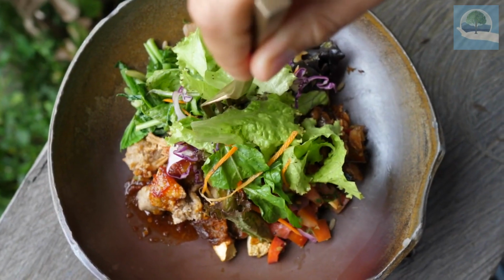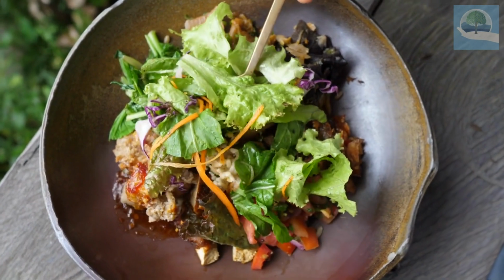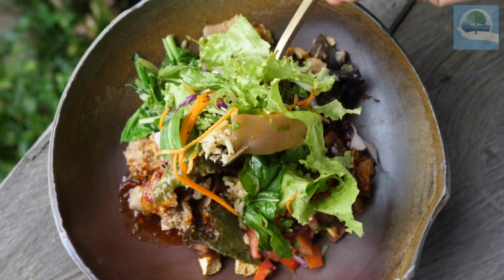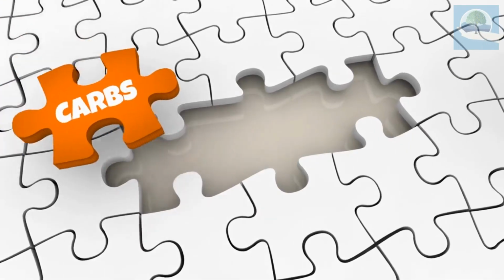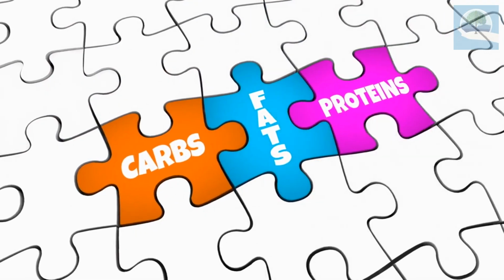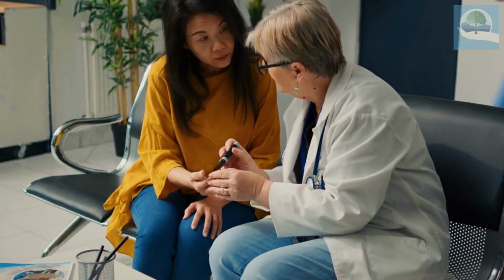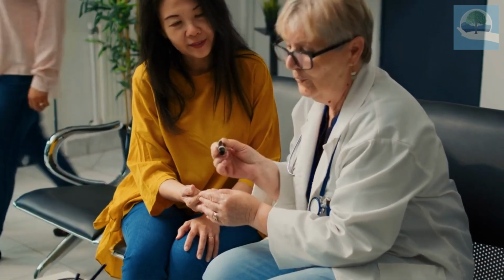Reducing carbohydrates and eating fewer meals, not necessarily reducing overall calorie intake, is the key. By consuming fewer meals, you naturally reduce your calorie intake. However, the primary objective is to lower insulin levels.